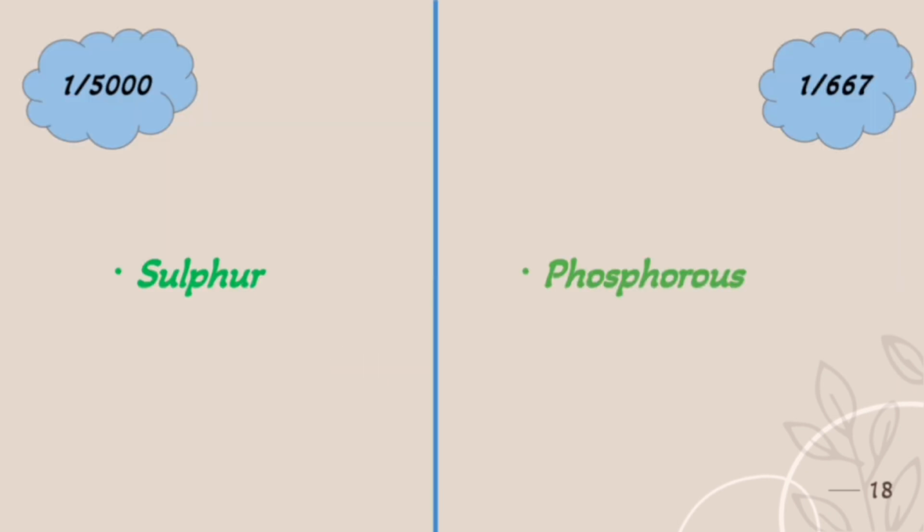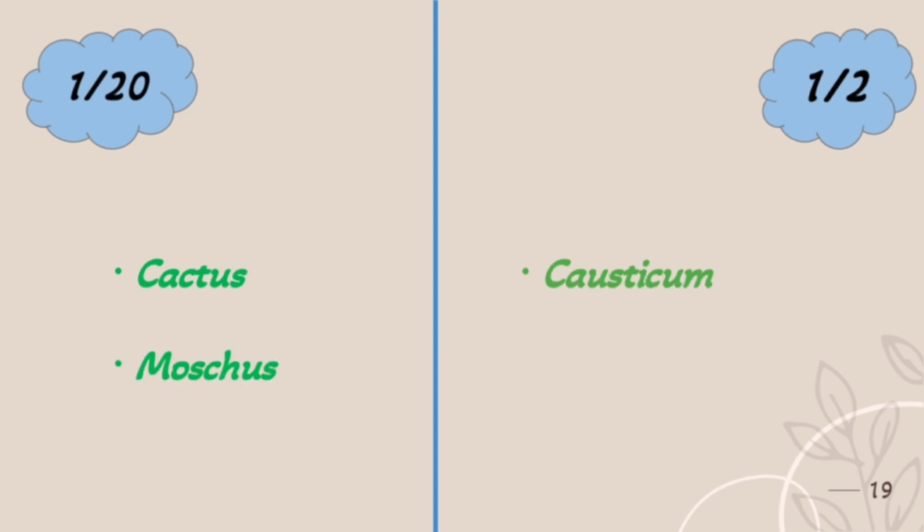Next, 1/5000 for sulfur, 1/667 for phosphorus. You can remember 5 is similar to letter S, so 1/5000 is for sulfur. And in phosphorus, if we invert P, it looks as 6. It may look as 9 also, but imagine it as 6. There are 2 P's in phosphorus, so if we invert both P's, it looks like 66. So by this you can remember that for phosphorus the drug strength is 1/667. And for cactus, moschus 1/20, causticum 1/2.